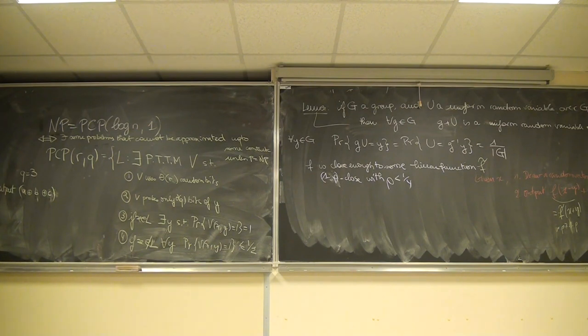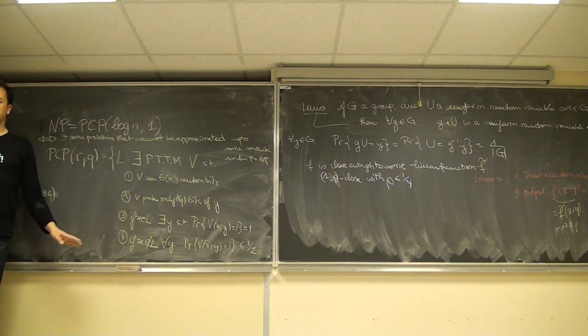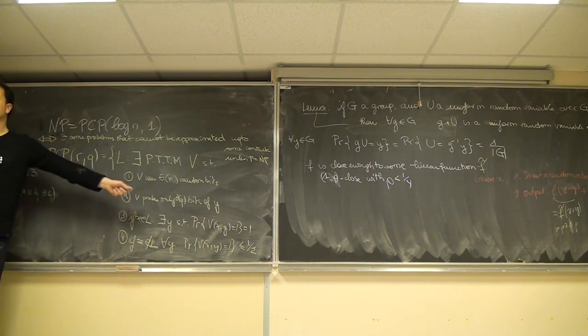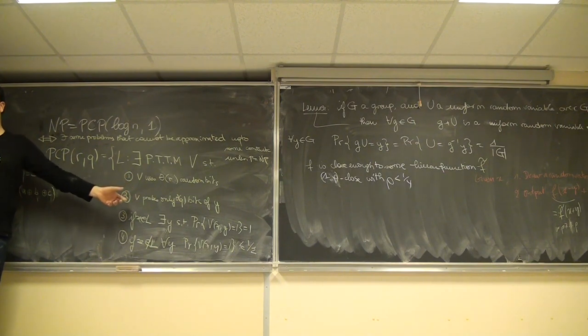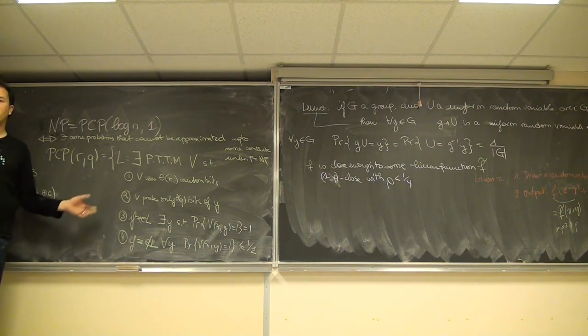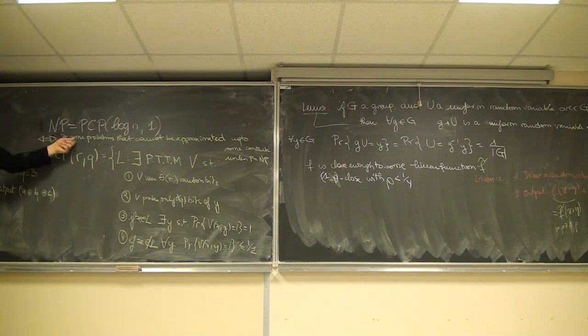Okay. So what is the connection between these two things? PCP is all about writing a convincing proof. You want to write a proof that you can be convinced is correct just by probing a few positions in the proof. It's about a way to write proofs that can be easily checked rather than read. Okay, easily checked. So what is the connection with approximating with algorithms? The connection is the following.